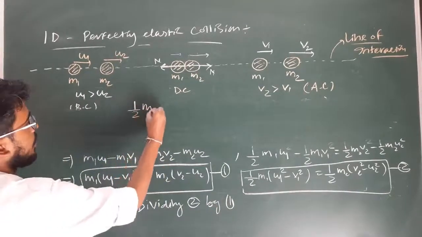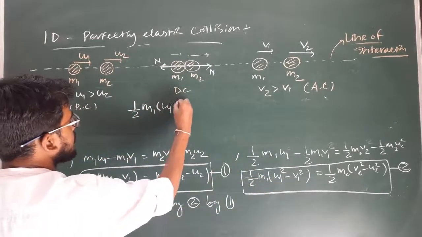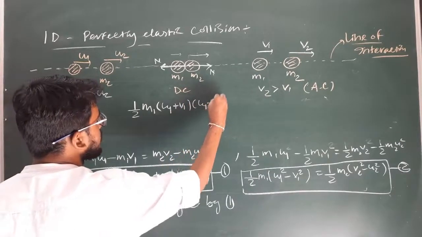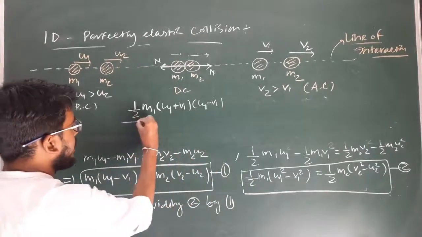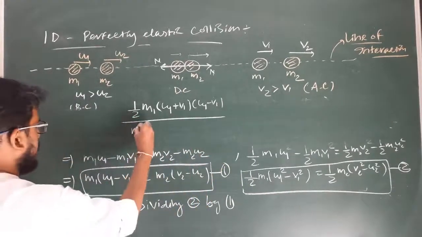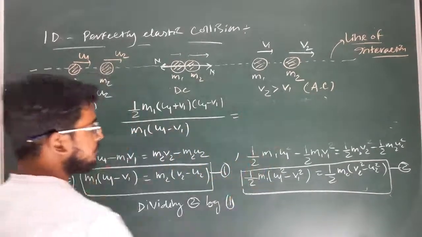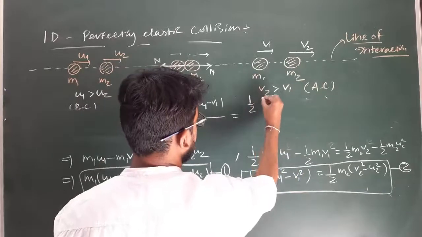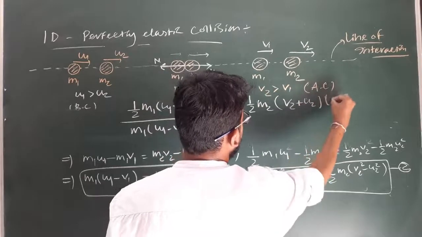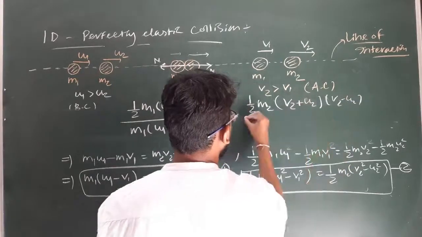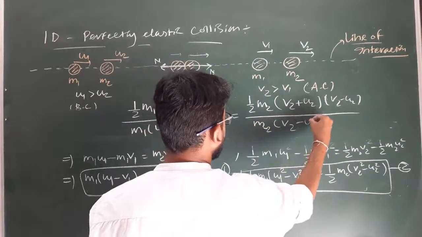Half m1 (u1 square minus v1 square) can be written as (u1 plus v1) into (u1 minus v1), since a square minus b square equals (a plus b) into (a minus b), divided by m1 (u1 minus v1), equal to similarly half m2 into (v2 plus u2) into (v2 minus u2) divided by m2 into (v2 minus u2).